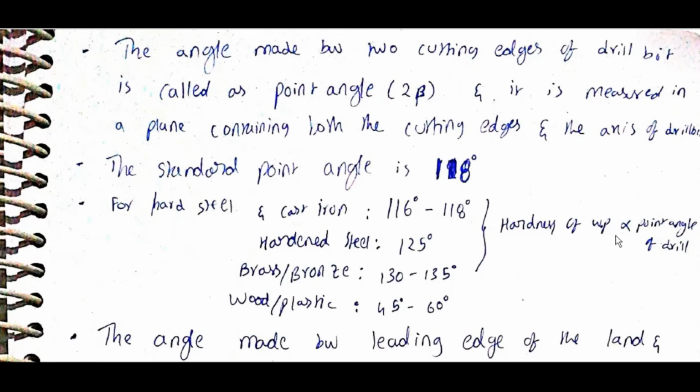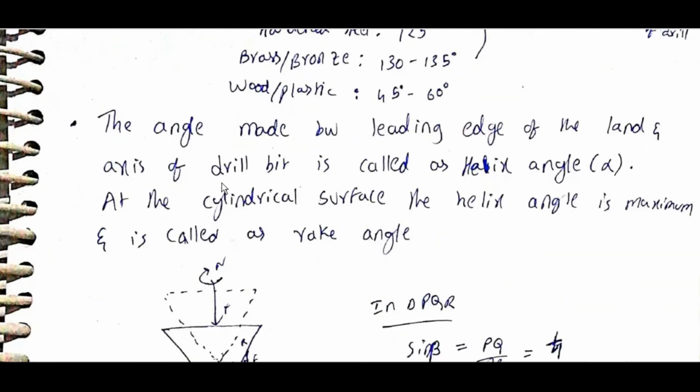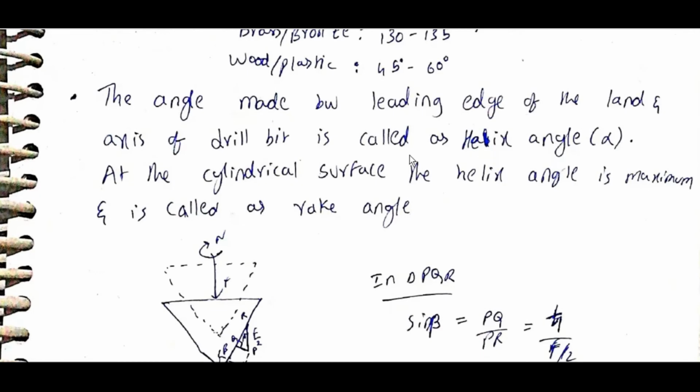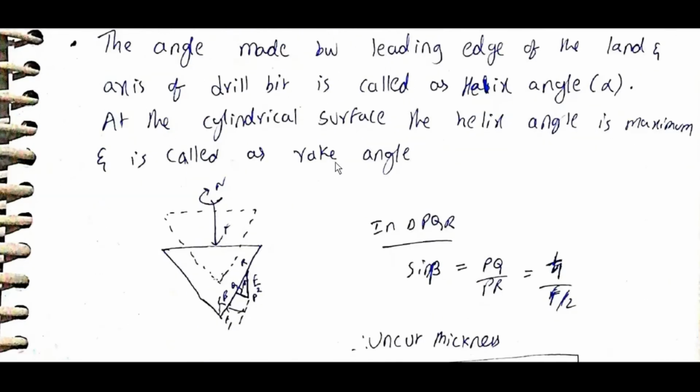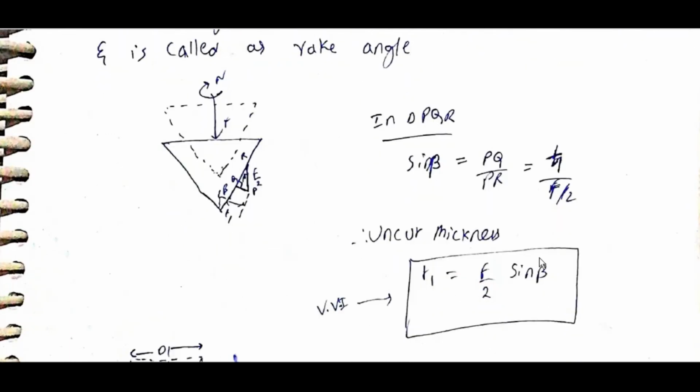The angle between the leading edge of the land and the axis of the drill bit is called the helix angle. At the cylindrical surface, the helix angle is maximum and is called the rake angle. In triangle PQR, sin beta is equal to PQ by PR, which is equal to T1 by F by 2.